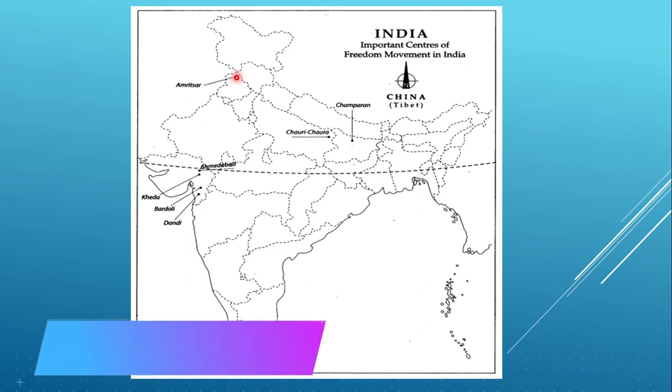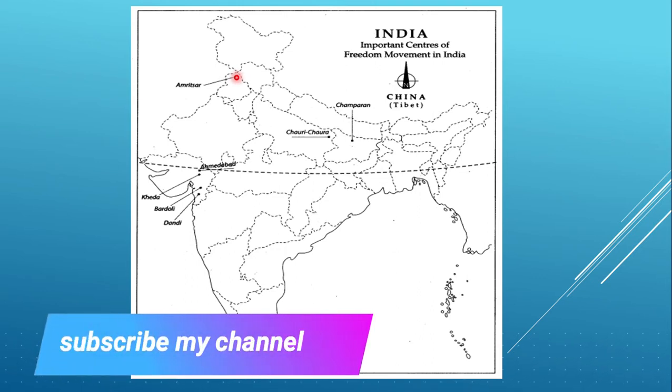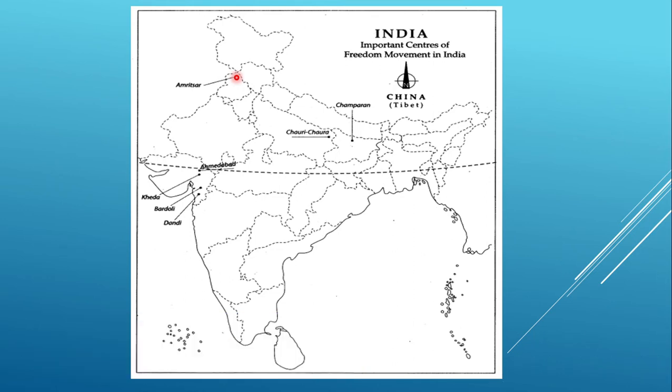Then we have to show the fourth one, Amritsar. This is the place where on 13th April 1919, General Dyer fired upon a peaceful procession. Not only the procession, but many people during the same time period. It was Baisakhi day. On that day, the people gathered near the Golden Temple of Amritsar. It was Jallianwala Bagh where the people were, and General Dyer entered this place and fired upon the people. This is also one of the most important places of the Indian freedom movement in 1919.